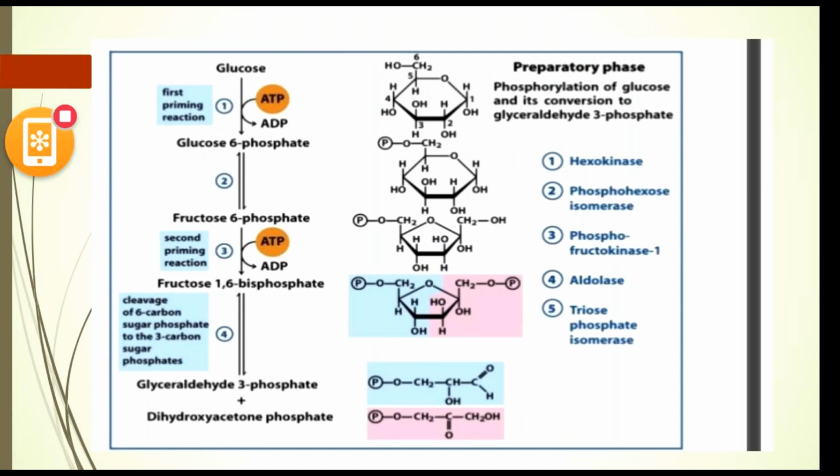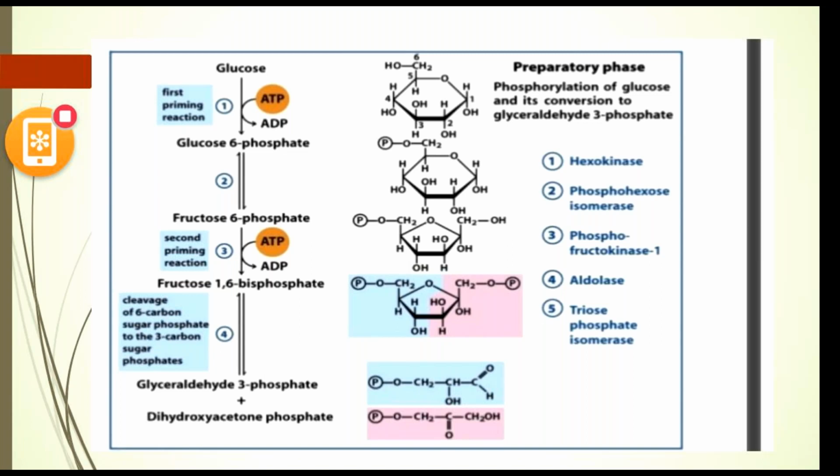Here glucose is a 6 carbon compound. This 6 carbon compound is converted into glucose 6-phosphate by phosphorylation.